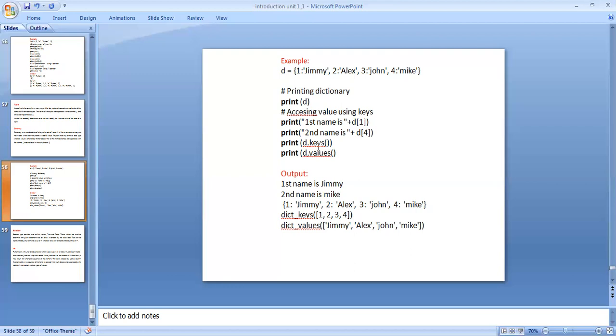This is the programming. Coming to the output, first name is Jimmy. First name is D1: in place 1 Jimmy is there, and 4 is Mike. Second name is Mike. And print D: 1 is Jimmy, 2 is Alex, 3 John, 4 Mike. The keys in the programming are 1, 2, 3, 4. The values are Jimmy, Alex, John, Mike.